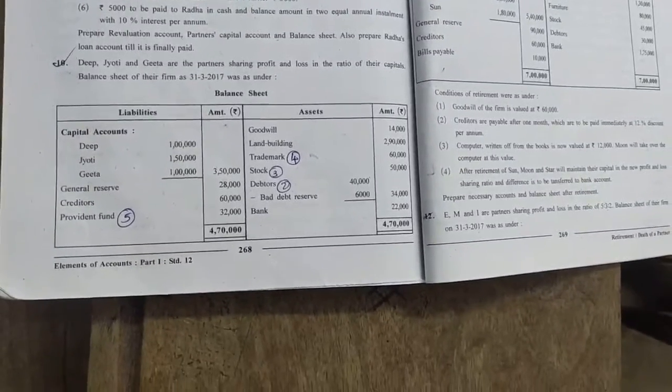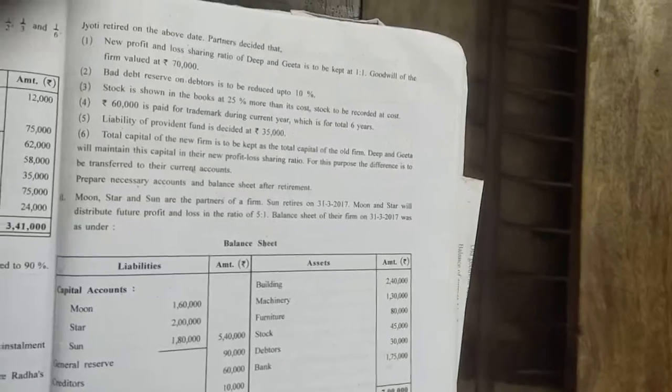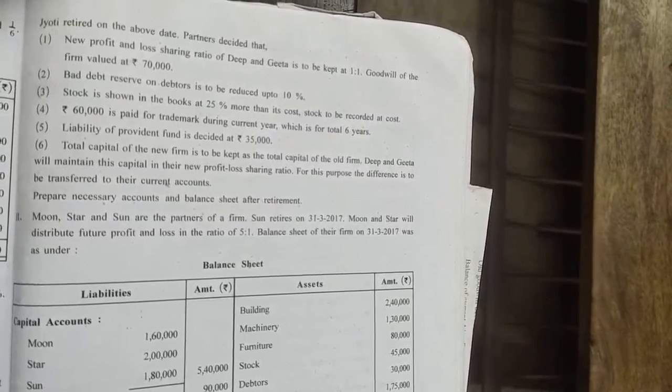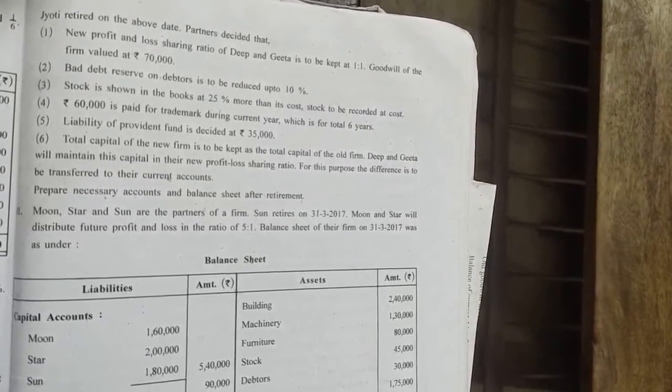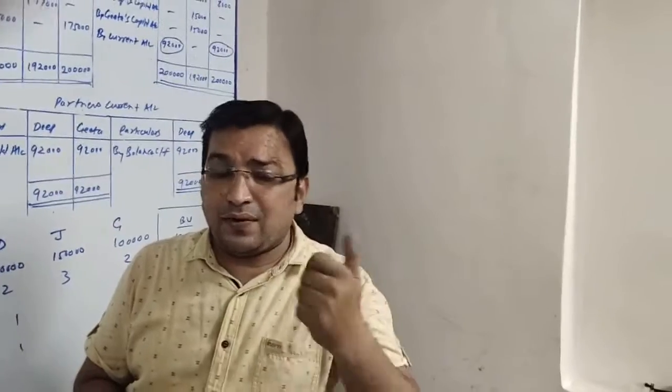Next item given is trademark. Trademark is given with 60,000 and is marked with adjustment number 4. Adjustment 4 says rupees 60,000 is paid for trademark during the current year, which is for a total of 6 years. Trademark is paid for 6 years, rupees 60,000.